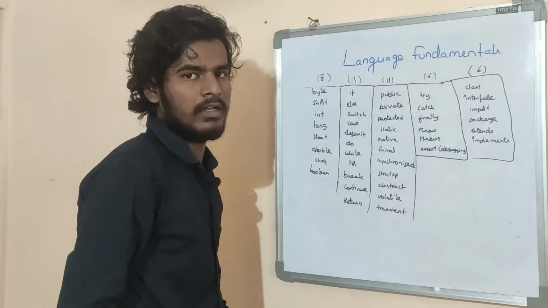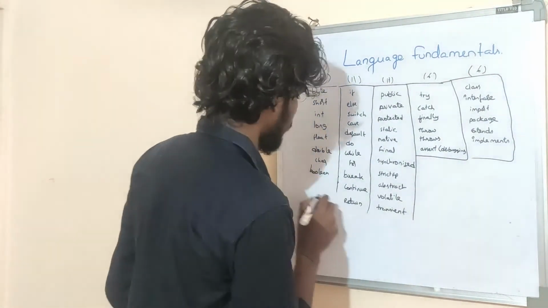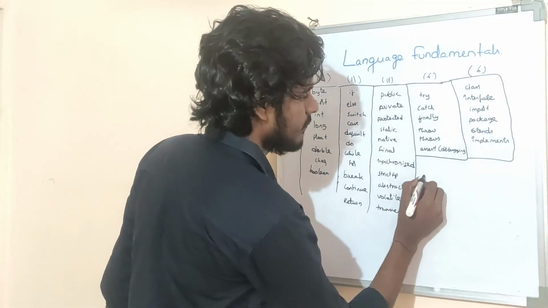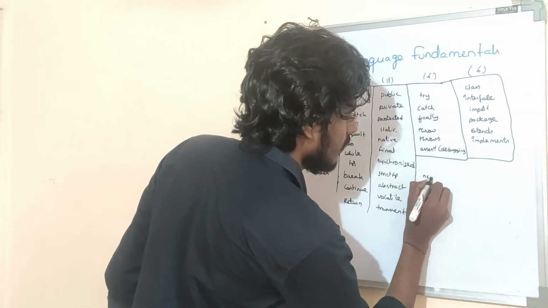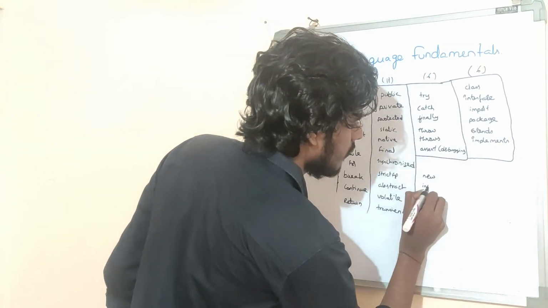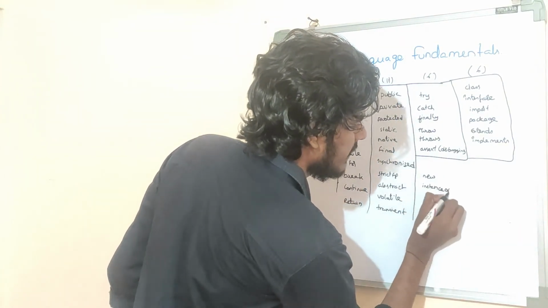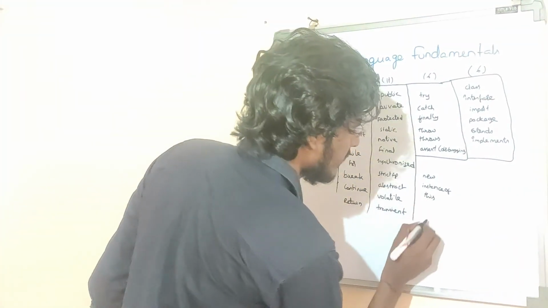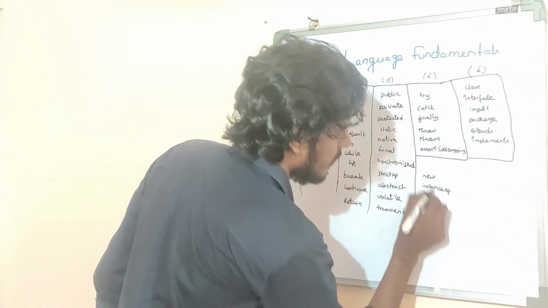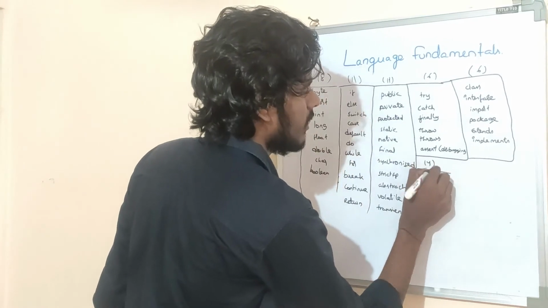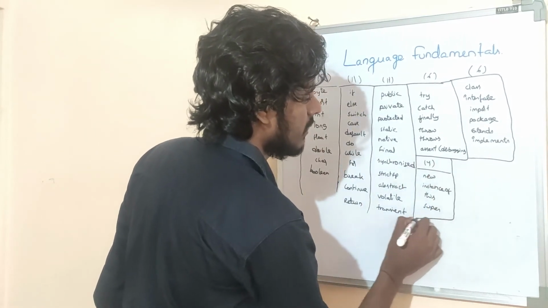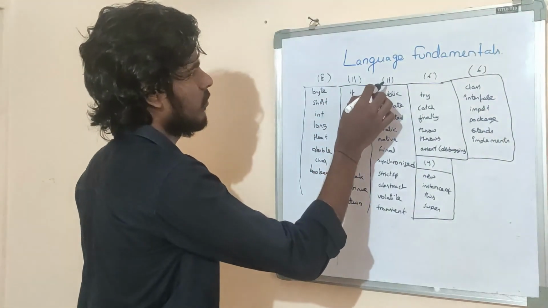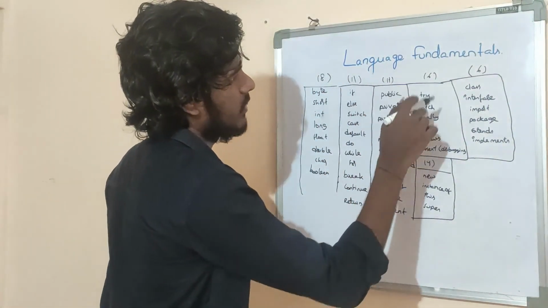Okay, what are the object reference keywords? new, instanceof, this, super. These four are the object reference keywords. Total how many? 11, 11, 22, 30, 36, 40, 46.